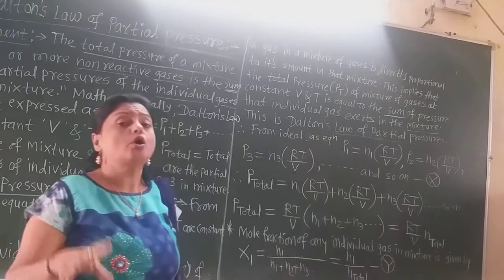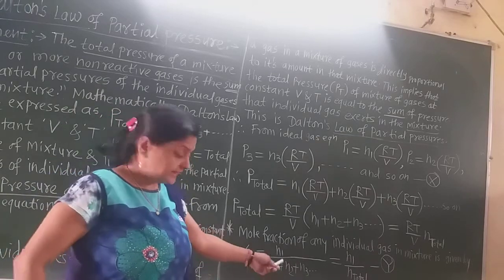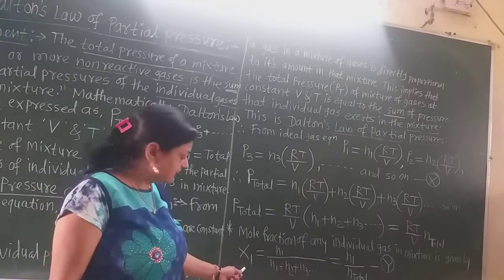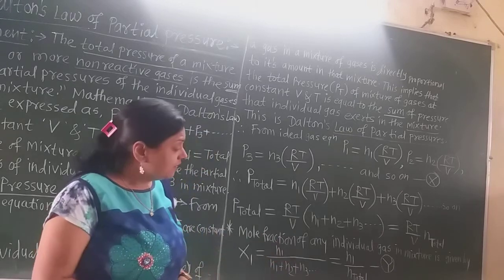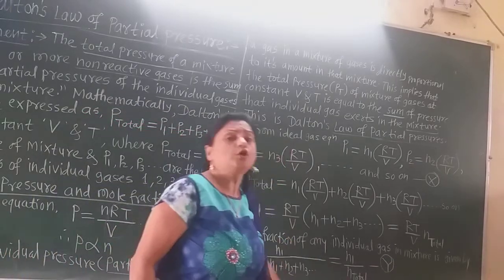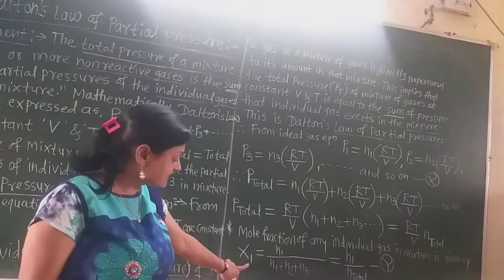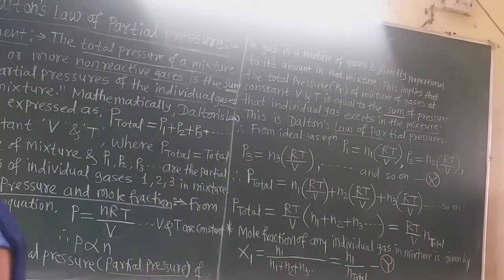That means the total number of moles of all the gases present in the mixture, n1, n2 and n3, and n1 is the number of moles of gas number 1. Now n1 plus n2 plus n3, the summation, is nothing but n total, that is the number of moles of the mixture. So x1, the mole fraction of gas number 1, is given as x1 is equal to n1 divided by n total. Suppose this is equation number 1. Then from equation number X and 1, what do we obtain? Let us see.